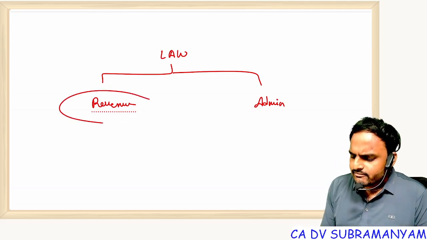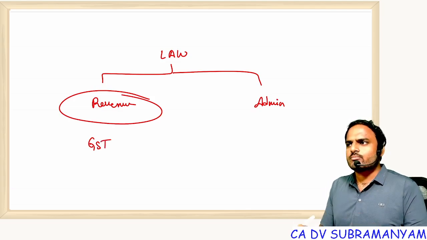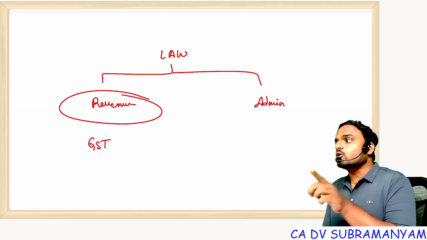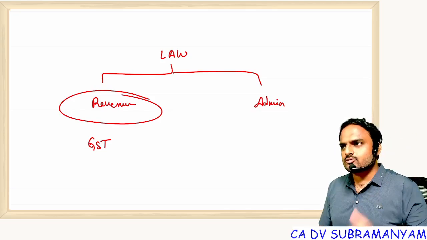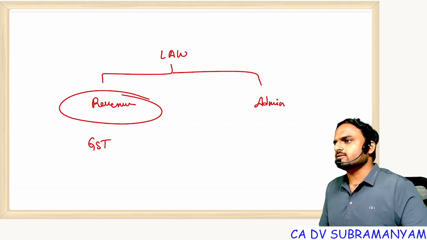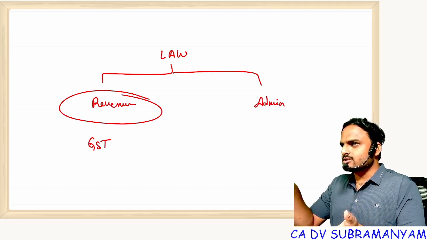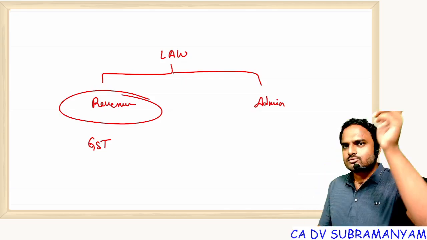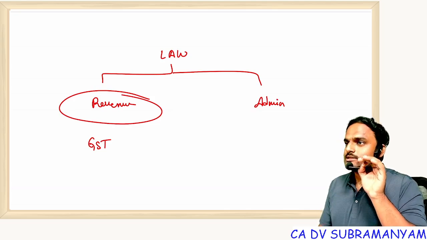Can you tell me an example for revenue laws? Exactly, GST. Every month 1.5 lakh crore the government is getting from GST. It's not 1.5 crore, it's not 1.5 lakh, it's 1.5 lakh crore. That means throughout the year, just calculate, 18 lakh crores budget is coming from GST. You may wonder, how is that much amount possible? You're paying fees, GST included. You're going to a restaurant, eating food, GST included. Two years back I bought a car, Hyundai Creta. 28% GST I paid to the government.